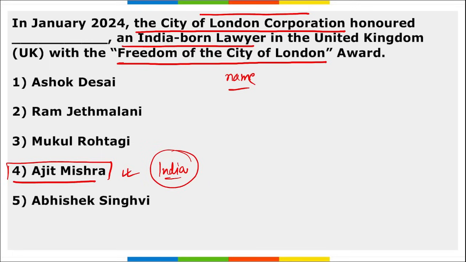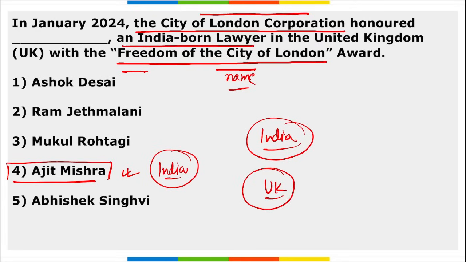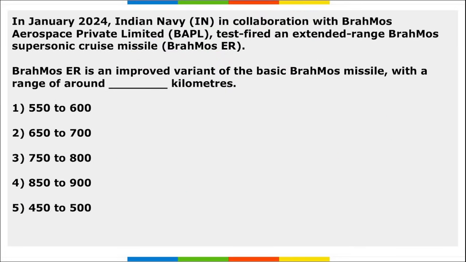He was awarded with the Freedom of the City of London Award as he practices both in the Indian courts and Indian law as well as the UK law. Right? And here Ajit Mishra, he had done various efforts and he has basically strengthened the relationship between India and London.